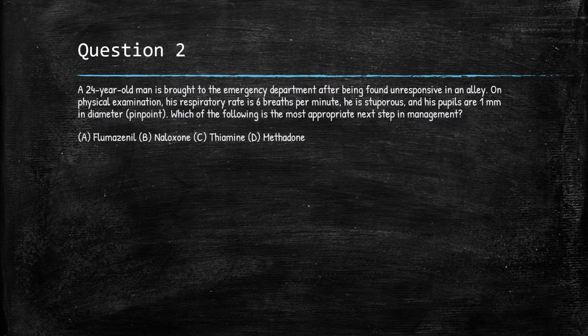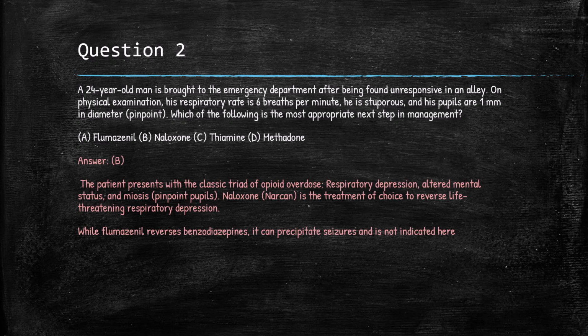Question 2. A 24-year-old man is brought into the emergency department after being found unresponsive in an alley. On physical examination, his respiratory rate is 6 breaths per minute. He is stuporous and his pupils are 1 millimeter in diameter, pinpoint. Which of the following is the most appropriate next step in management? A. Flumazenil, B. Naloxone, C. Thiamine, or D. Methadone? The answer is B.